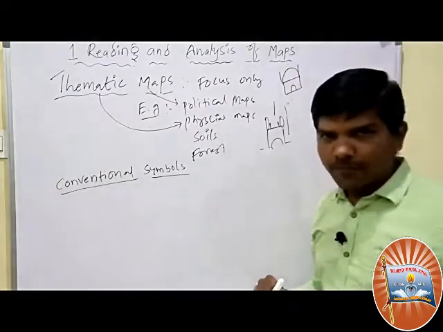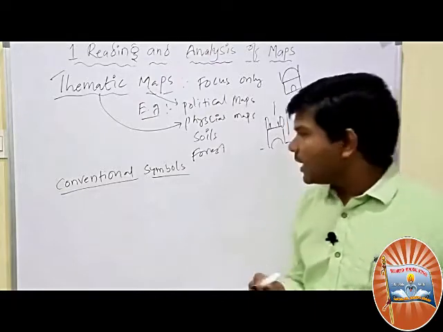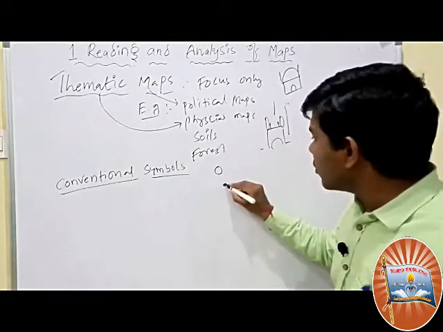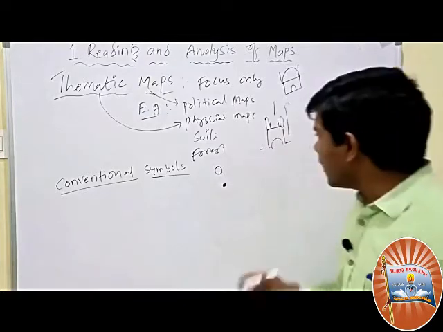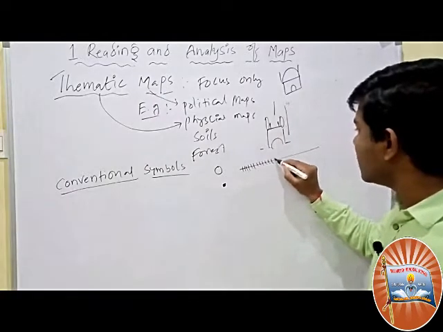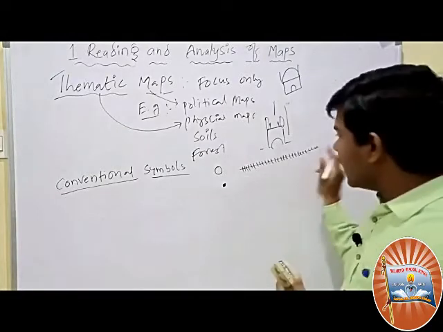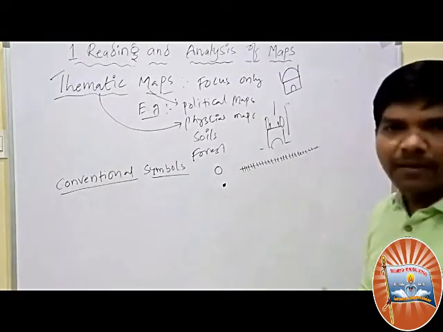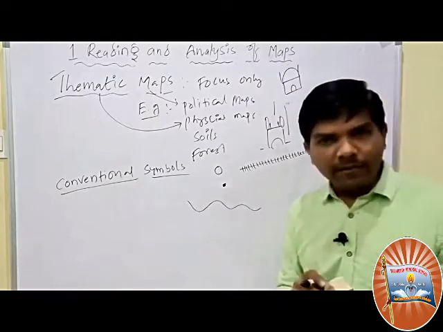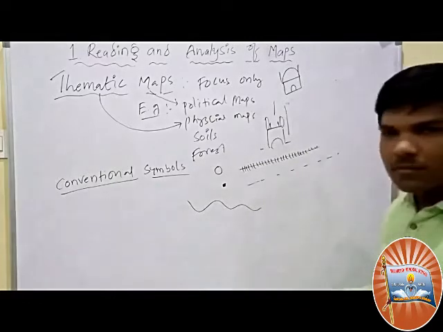For example, in your area, you wanted to locate a well. This is one well. An oil well you wanted to locate, this is the oil well. In your area, if one railway track is there, you can show it with this symbol. It is the railway track, for example Hyderabad to Kajipet, Hyderabad to New Delhi. This is the railway line. You wanted to show a river, you can show the river with a curved line. You wanted to show the road, this is the road.